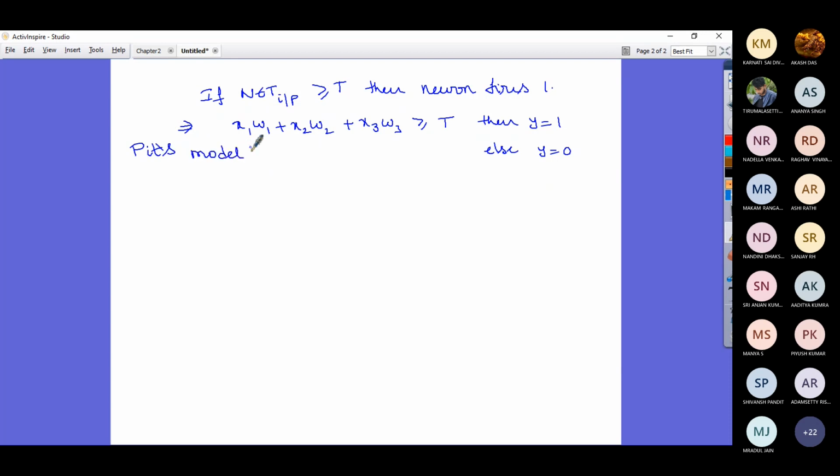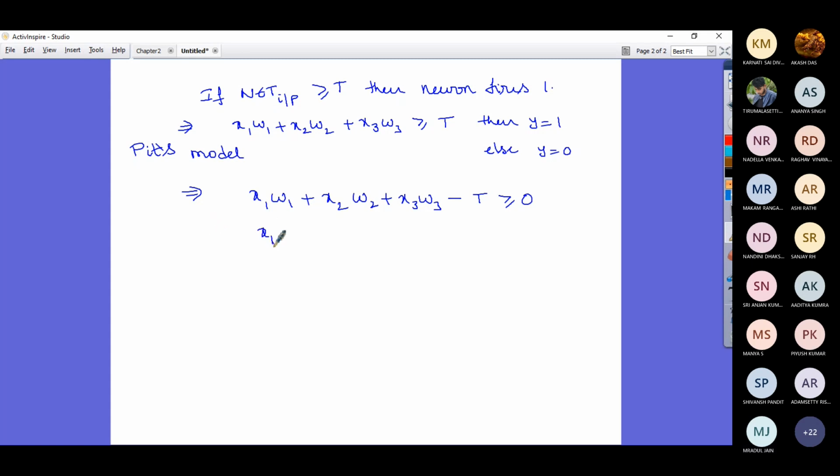Now please closely observe how we are going to extend this. If I write x1 w1 plus x2 w2 plus x3 w3 minus t greater than or equal to 0, is there any problem? No, sir.